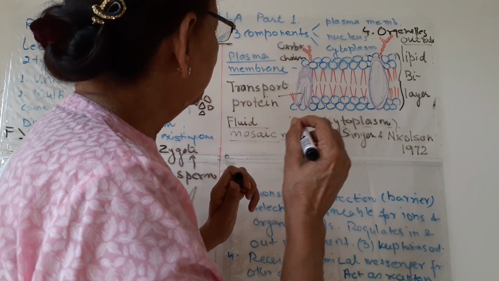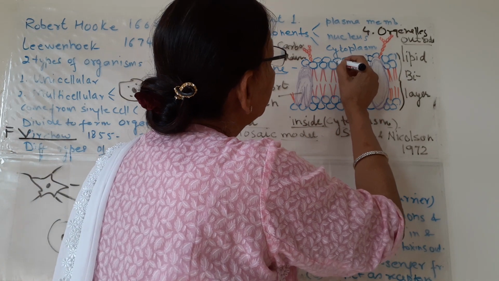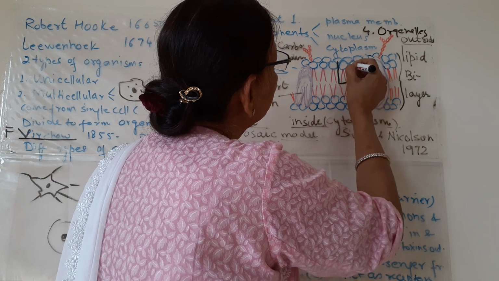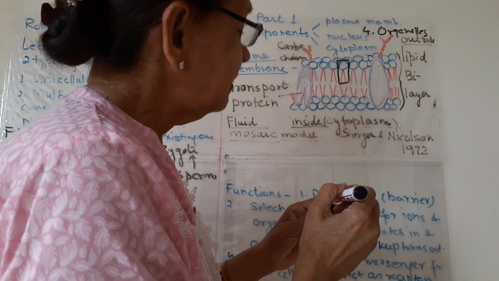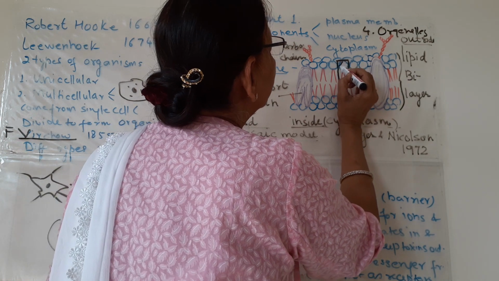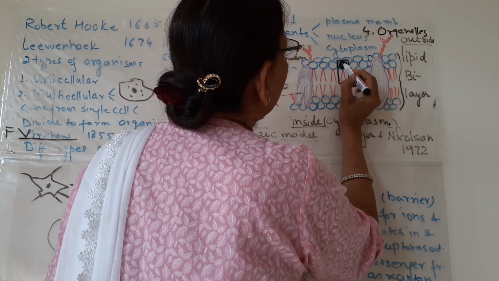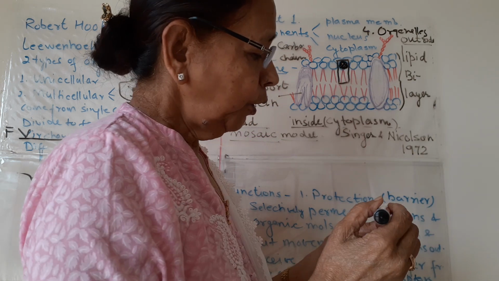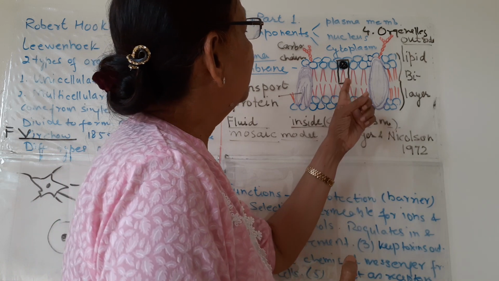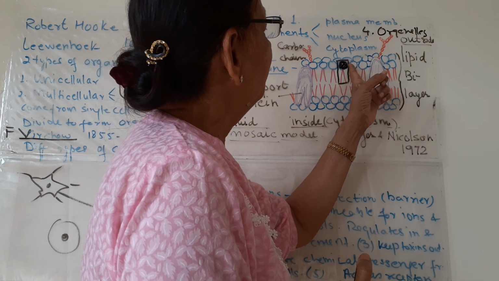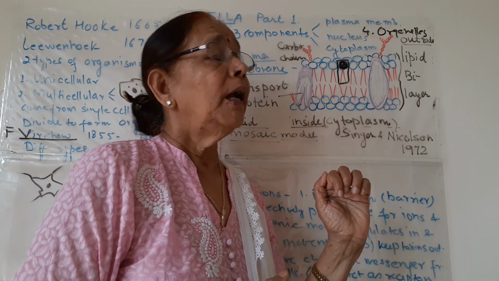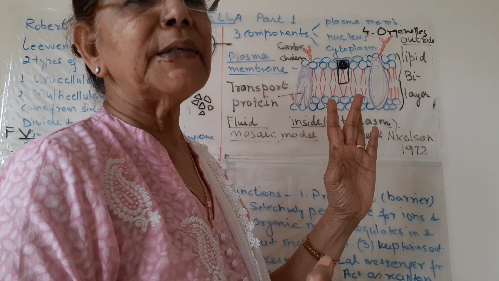If you want to know the structure of a single lipid molecule, this is a single lipid molecule. It has a head, this is the phosphate head, and the red color shows 2 fatty acid tails. Their orientation is specific.